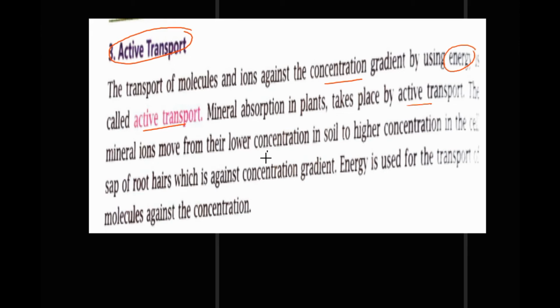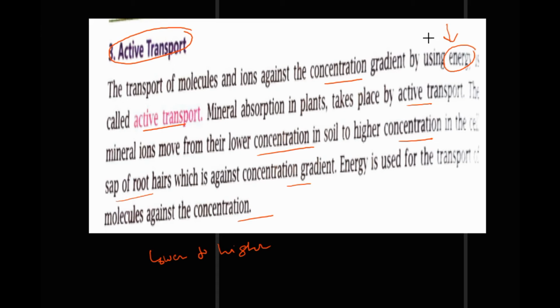The mineral ions move from lower concentration in the soil to higher concentration in the cell sap of the root hairs, which is against the concentration gradient. Energy is used for the transport of molecules against the concentration gradient. The main thing here is the use of energy. It occurs with the help of energy, right?